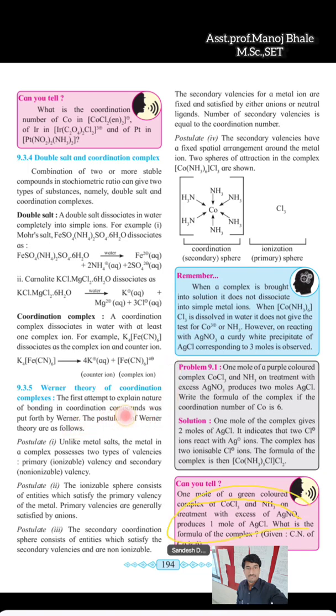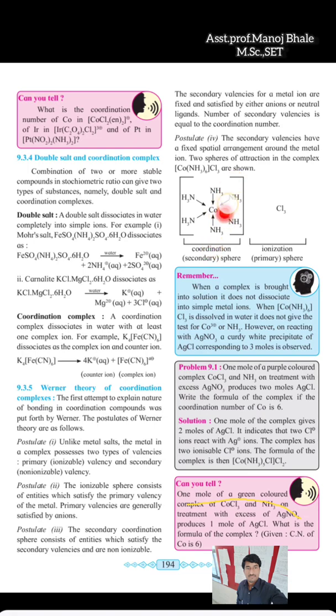Also we are seeing Werner's theory of the coordination complex. In Werner's theory, we are seeing two important concepts given by Werner, the scientist. That is the coordination sphere, which also has another name, the secondary sphere, and also another name, the non-ionizable sphere.